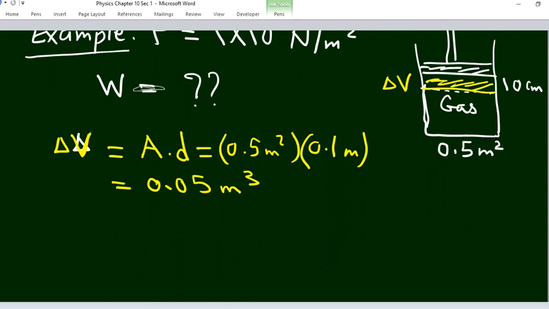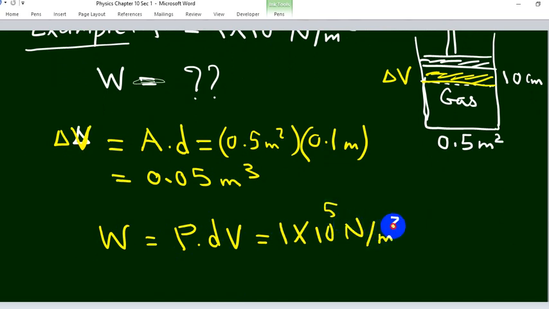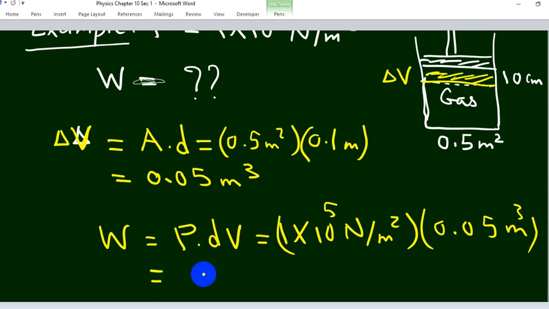Now, to find the work, W equals P delta V. The pressure, 1 times 10 power 5 Newton over meter squared, multiplied by 0.05 meter cubed. So the work done equals 5 times 10 power 3 joules, and the work done here is positive because the volume increases.